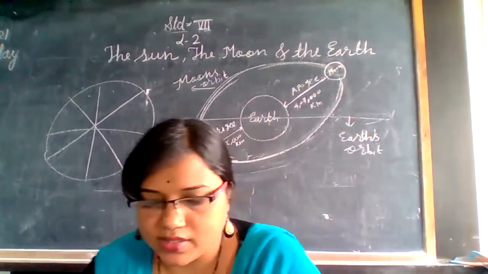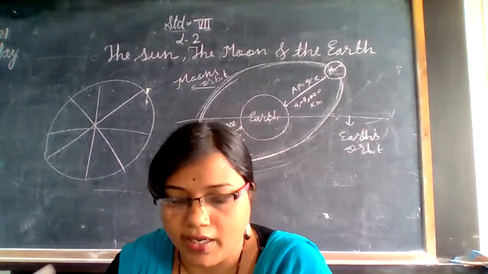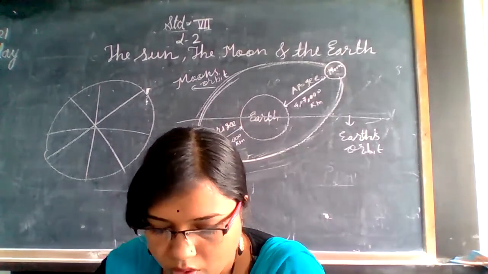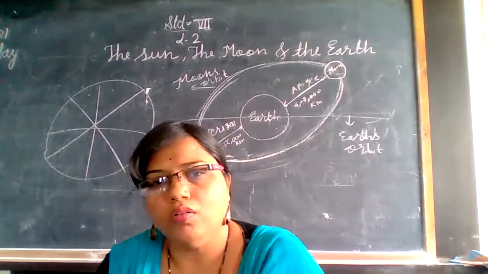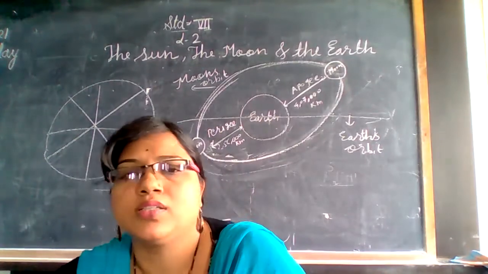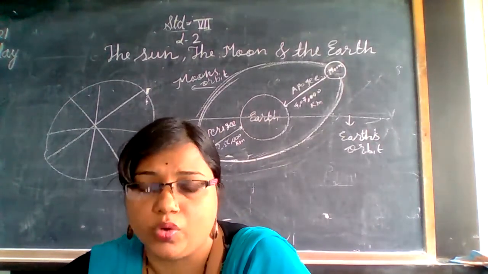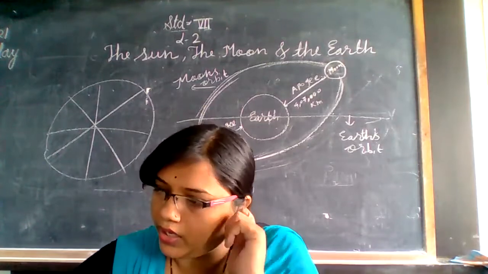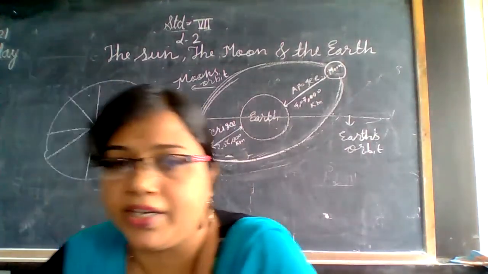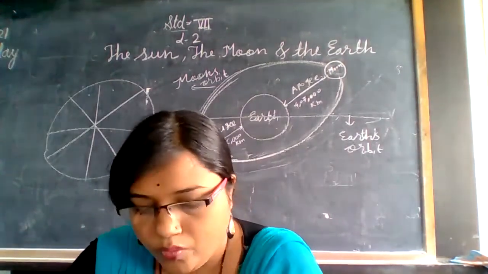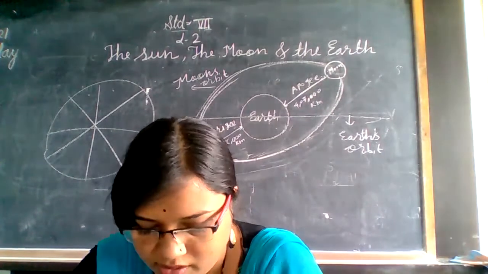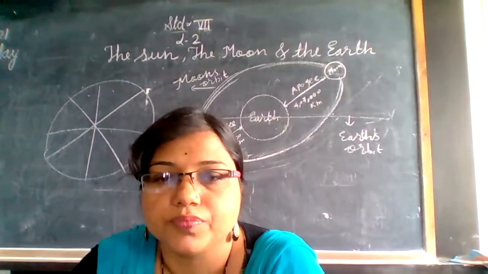Now we have discussed the perigee and apogee conditions. Earlier you discussed the phases of the Moon. Today we will take it in detail. Now we are going to discuss the phases of the Moon.